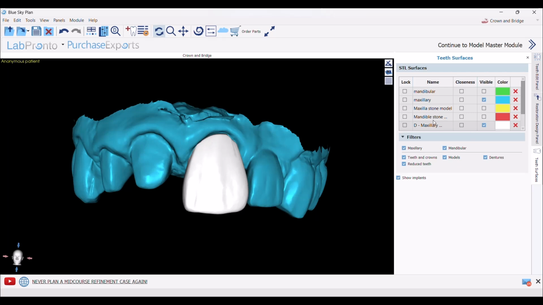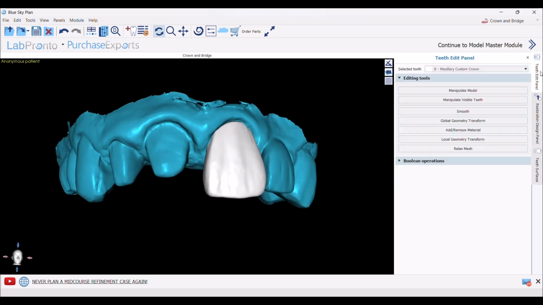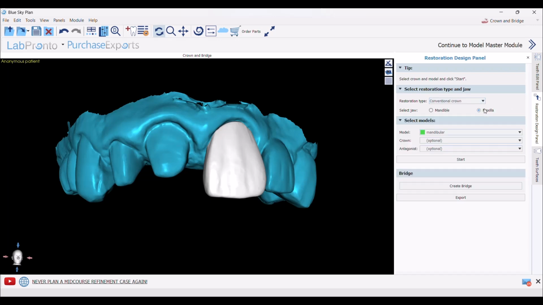After finishing this crown, we notice that it is added to the Teeth Surface tab. Now, we'll do the other crowns in the same way we did this one. Go to the Restoration Design panel, select the crown type, Conventional Crown. Select Maxilla as the arch, Maxilla again. The antagonist is Mandible.